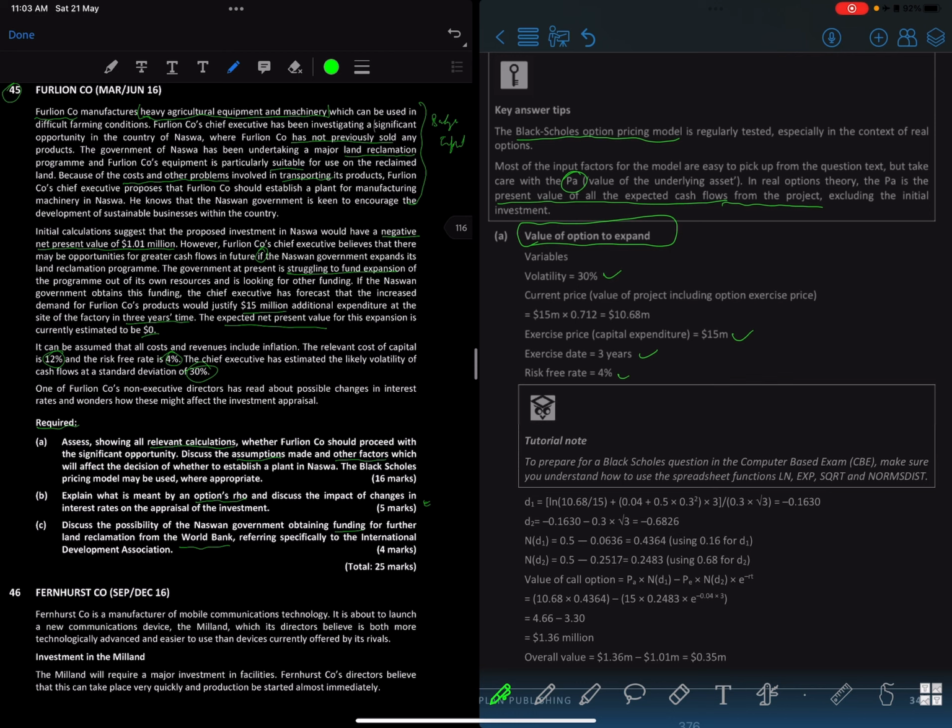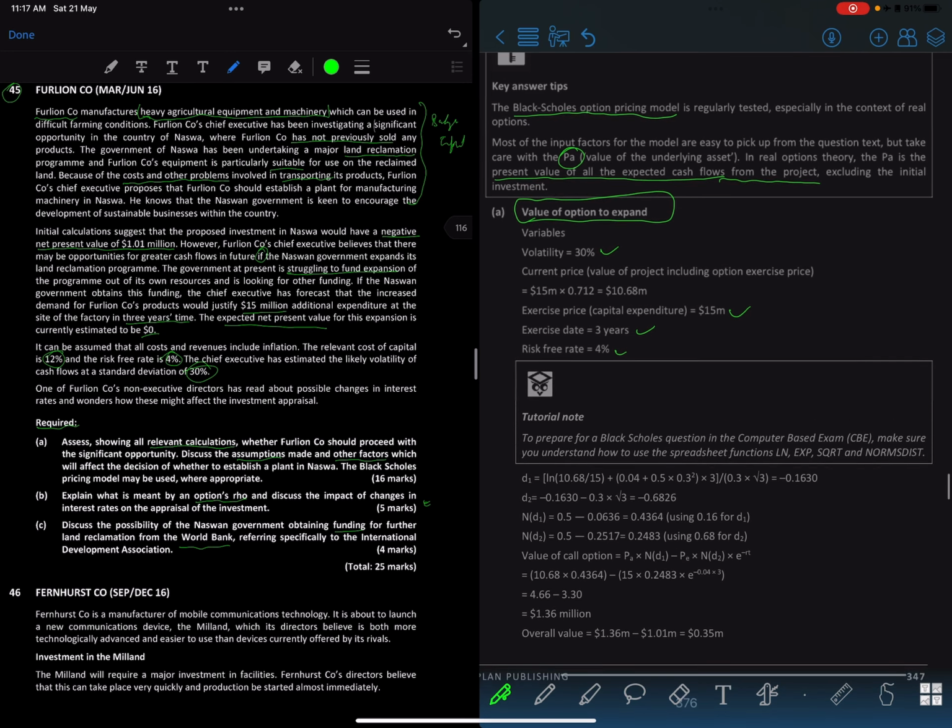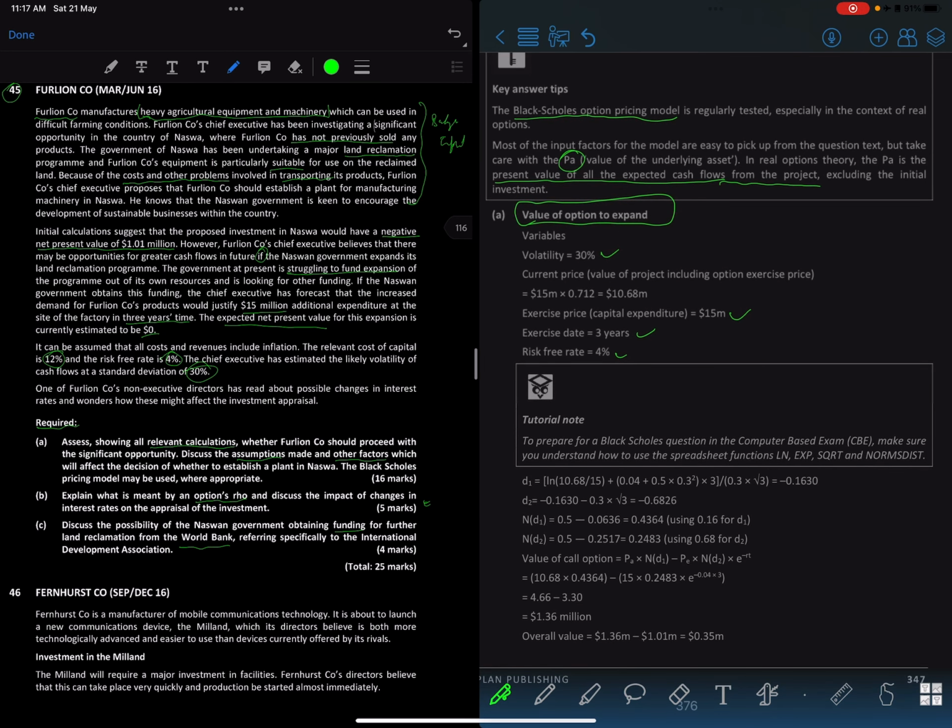And then the current price, or PA, right? So PA is basically the only difficult part in this question, okay? Just calculating the PA. You see, that's what they say over here as well, right? So when you're calculating the PA, what does it say? The expected present value is going to be 0, right? So why does it become 0?